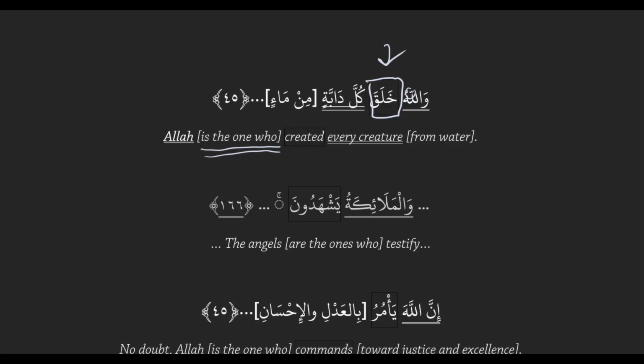So rather than saying Allah created, we're saying Allah is the one who created. You're giving it special attention. That's why it's bolded in the translation as well. Bold means emphasis.